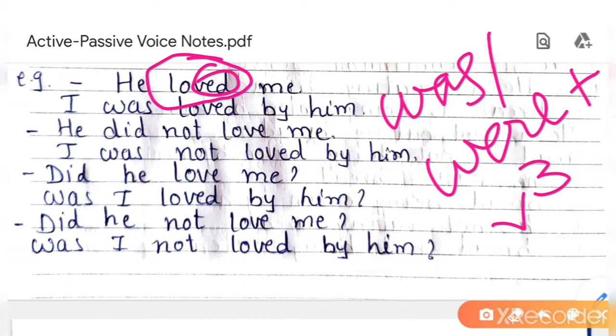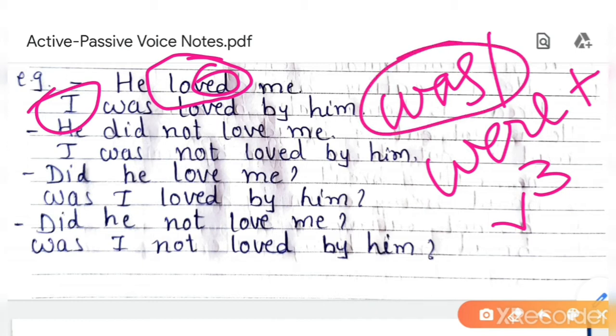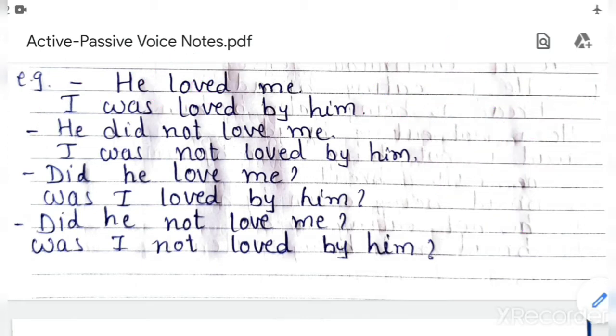Okay, he loved me. What is the subject here? What is the object here? Me. And me changes into I for subject case. So I. Then with I we use was. I was. Then the third form of loved is loved only. I was loved by him. Understood? Next one is he did not love me.